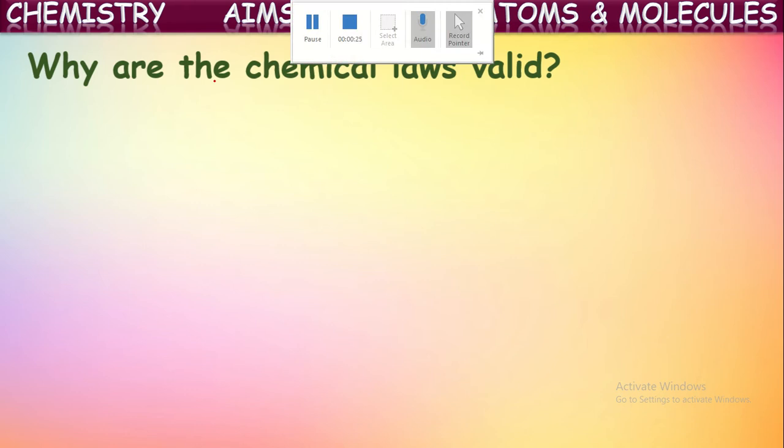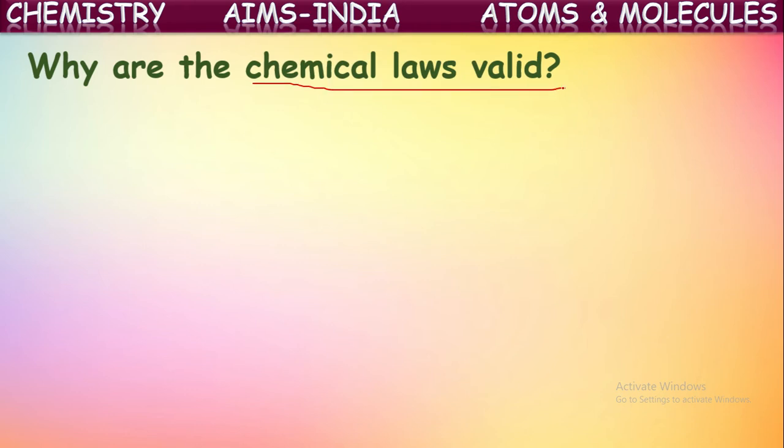What chemical laws have we seen? In the earlier session we have seen some chemical laws, like the law of conservation of mass, which was proposed by Antoine Lavoisier. One more law, the law of constant proportions or law of definite proportions, was proposed by Joseph Proust. What do they tell us? What information do they give us?